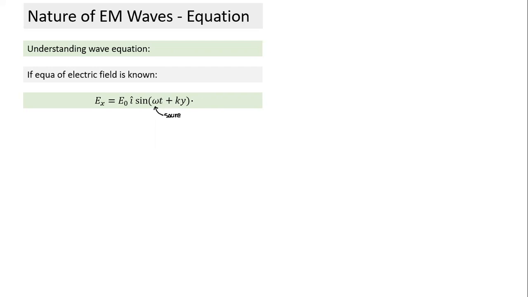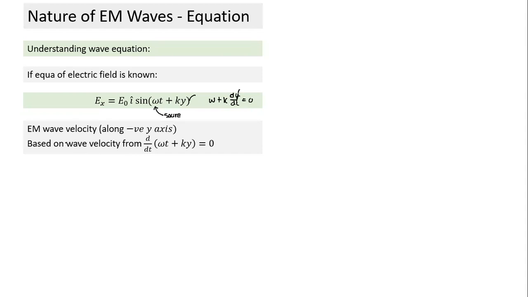When you take the derivative, if I take this term d by dt, it will become omega plus k dy by dt is equal to 0. So what is dy by dt? The velocity in the y direction will come negative. So what can we understand from this equation? The wave velocity is along the negative y-axis, and it is oscillating along the i cap direction.